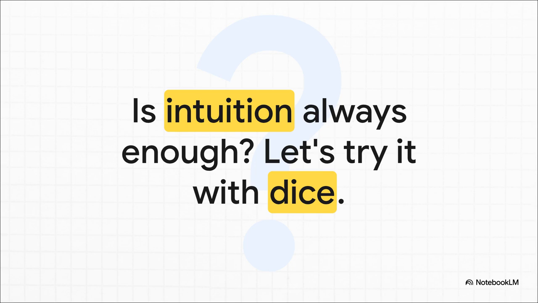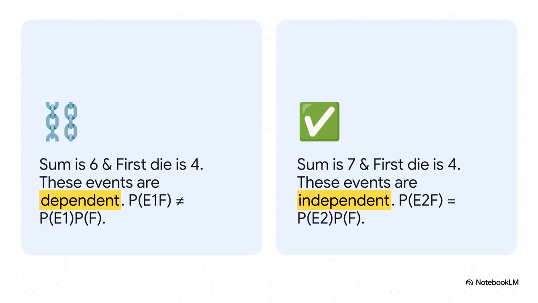Okay, so that one seemed pretty straightforward, right? But what happens when things get a little less obvious? Let's switch gears and try a new problem with dice where our gut feelings might just lead us astray. And this is exactly why we need that formal rule, because intuition gets real tricky here.